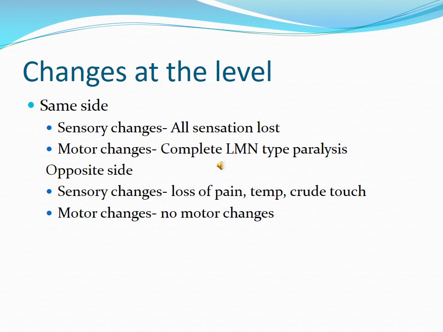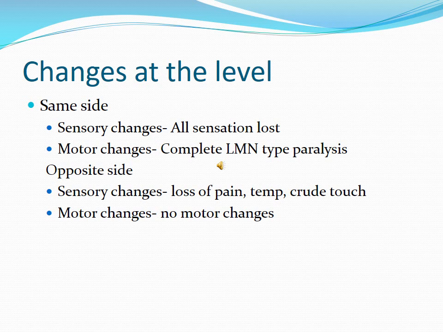On the opposite side, sensory changes are loss of pain, temperature and crude touch. This is due to loss of the anterolateral spinothalamic tract. This is because the fibers which have crossed to the opposite side are transected. As the pain, temperature and crude touch sensations of the opposite side are taken up after crossing by the same side, which is now transected, on the opposite side there will be loss of the anterolateral spinothalamic tract, leading to loss of pain, temperature and crude touch, whereas the posterior column tract remains intact.